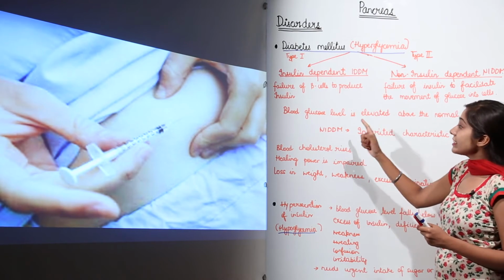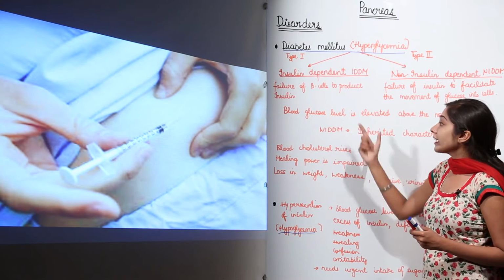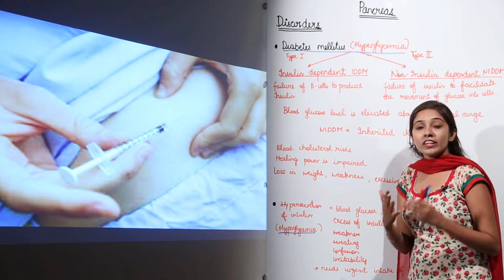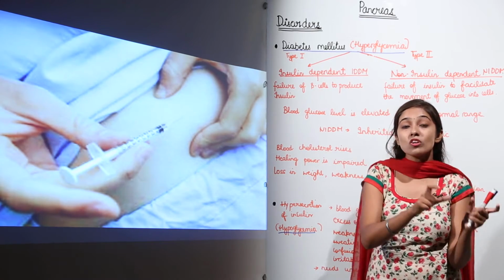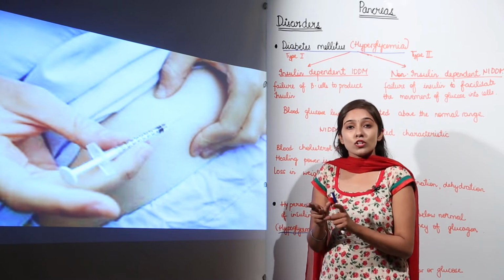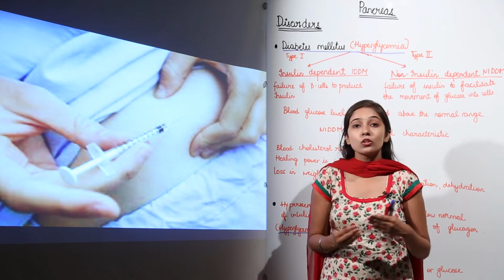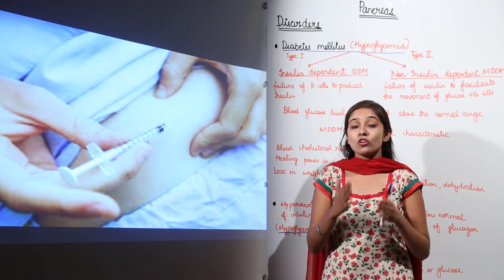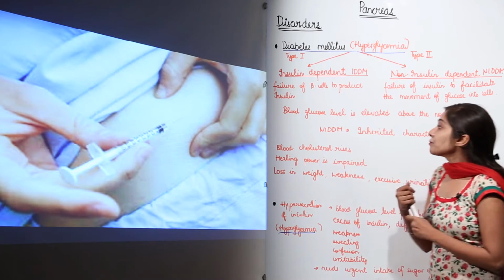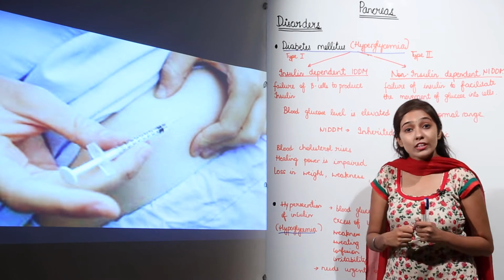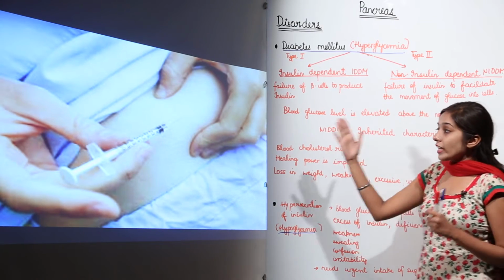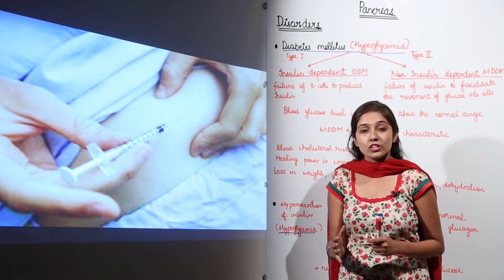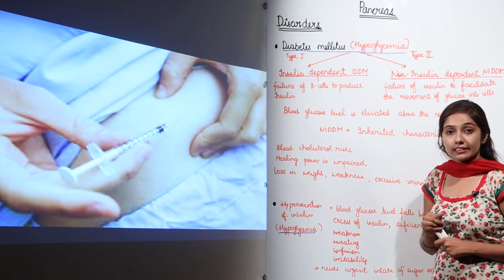Why? Because in this case, the blood glucose level is elevated. It means your body is not able to convert glucose into glycogen. What we need is to regulate that blood glucose level, and the glucose needs to be converted into glycogen. If your body is not capable of doing so, then it means there is deficiency of insulin secretion. So injections of insulin are given to patients who suffer from diabetes mellitus.